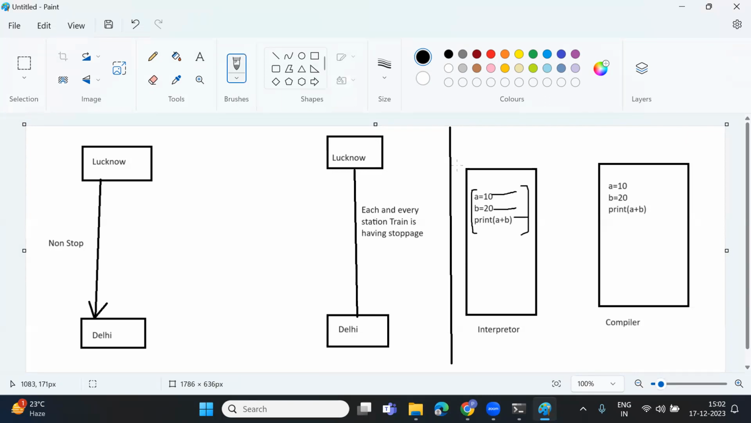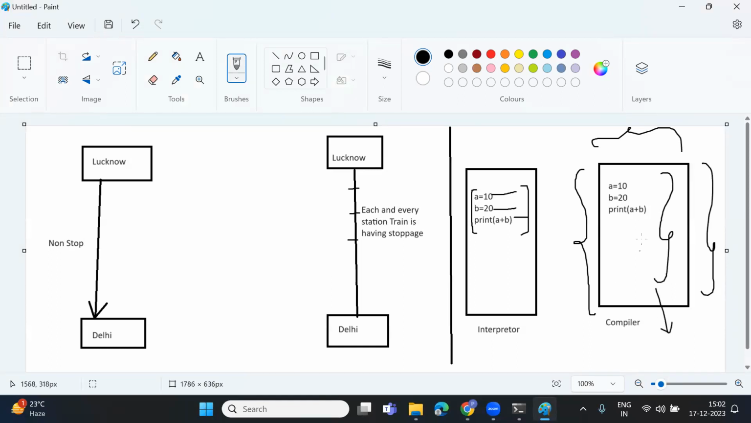So definitely it is a train which is having a lot of stoppage. Whatever instructions you have given, one by one instruction will be executed like this. For each and every station, your train is going to be stopped. Second is compilers. What will a compiler do? Whatever complete code we are having here, this complete code will be executed at once. Whatever content is there in this file, this whole content will be executed at once. So definitely this will be the faster one because the complete thing is going to be executed at once.